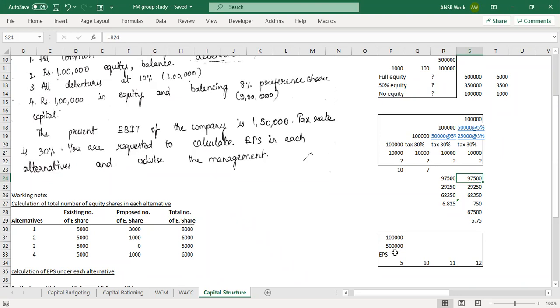Now, the question that I have is this. Within less than a minute, I think the meeting will end. You can join in the same link and we'll continue from there. Why did you deduct preference dividend after calculating tax? And why did you deduct debenture interest before calculating tax? I'll repeat that in case somebody is not understanding. Why did you deduct preference dividend after calculating tax? Why did you deduct debenture interest before calculating tax?